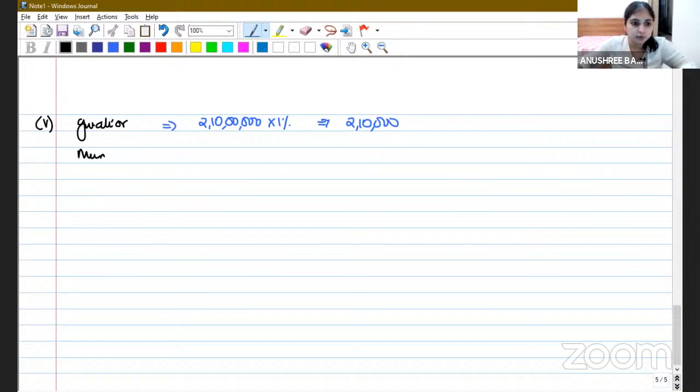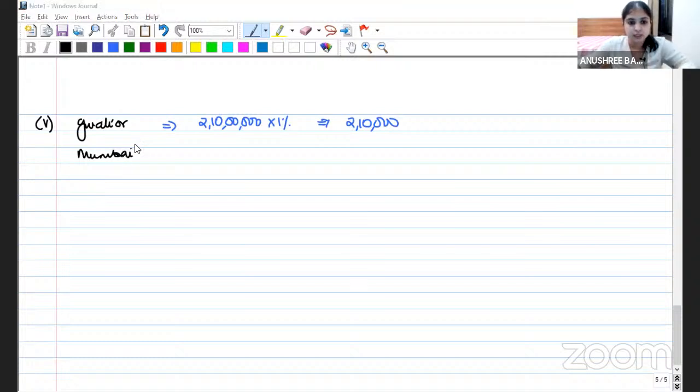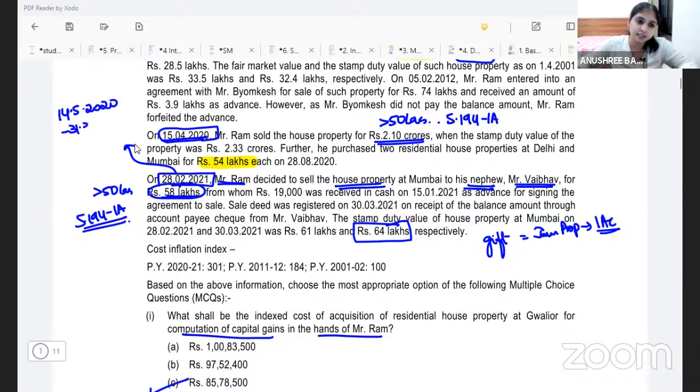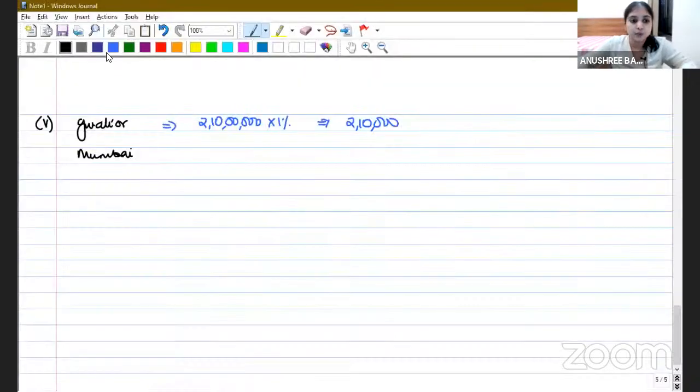Now what about the Mumbai house? The Mumbai house was sold to Mr. Weber for 58 lakhs. Even this is more than 50 lakhs. So definitely section 194 IA will be attracted. But when did the sale happen? On 28 February 2021, which does fall in the COVID period of 14th May 2020 to 31st March 2021. In this COVID period, whenever we deduct tax under section 194 IA, we will deduct tax at the rate of 0.75%. So for the Mumbai house, our calculation will be something like this.